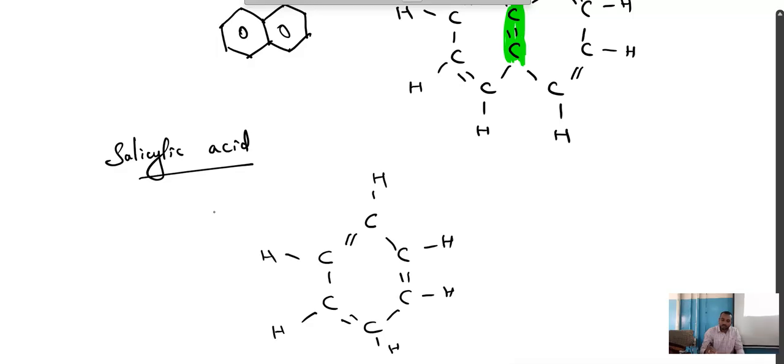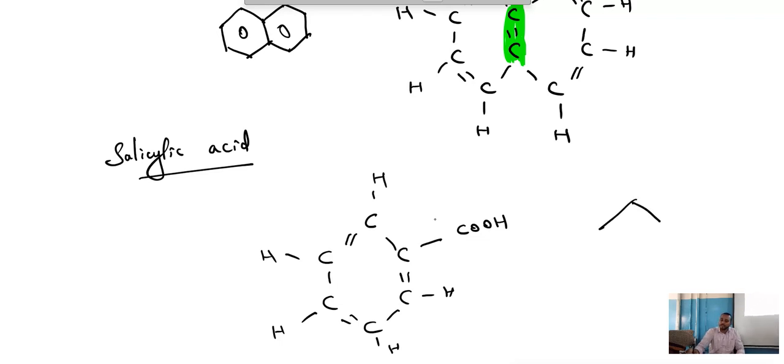Now, for the same benzene ring, we are going to remove one H. In place of that one H, I am going to replace it with COOH. For the same benzene ring, we are removing one H and replacing it with COOH. Then it is salicylic acid. Correct? This was benzene. Remove H, replace that H with COOH. Salicylic acid. Replace H with CH3, toluene.